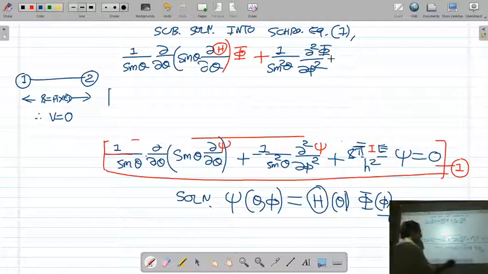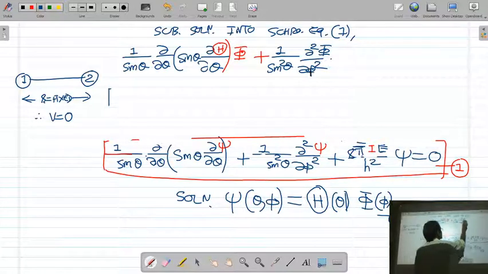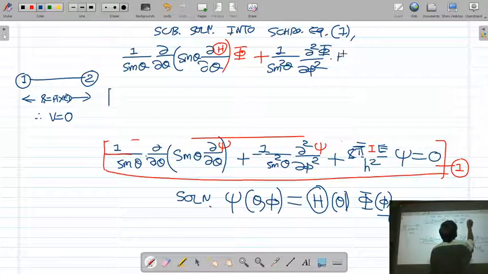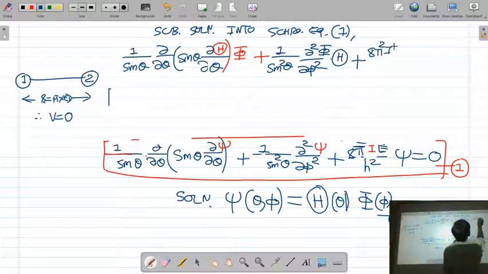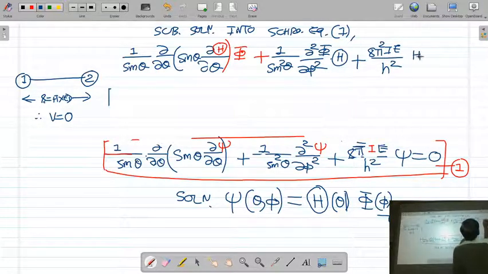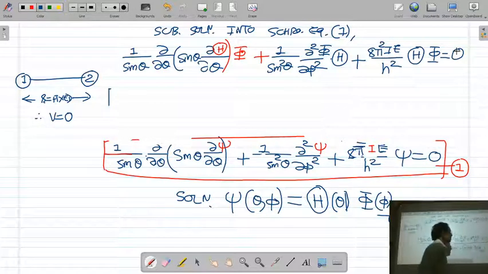The d by d theta operator is operating on theta, at that time phi is constant. In the second term, d by d phi operator is operating on phi, and at that time theta will be constant. And the last term, plus 8 pi square I e upon h square. Now psi is separated into theta part and phi part, so theta and phi, that is equal to 0. So this becomes your Schrodinger equation after putting in the solution.